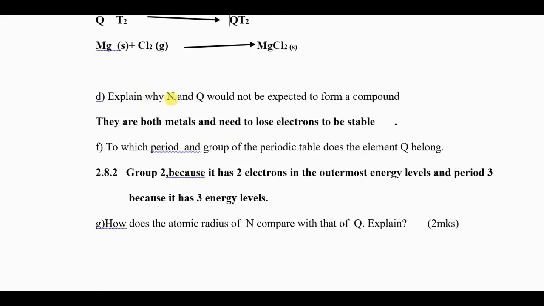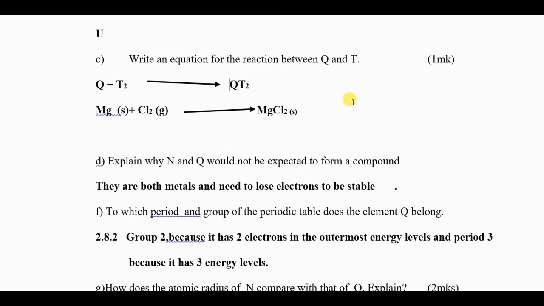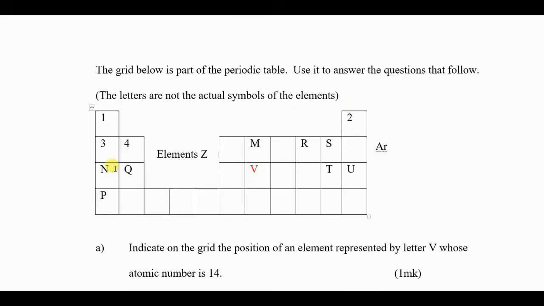Explain why N and Q would not be expected to form a compound. N is a metal. Actually, it is sodium. Q is another metal. Actually, that one is magnesium, we have said. There is no way a metal and a metal can react. So that one we should know.